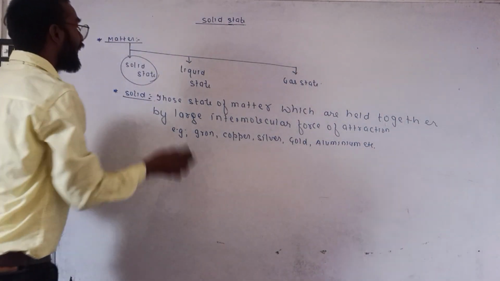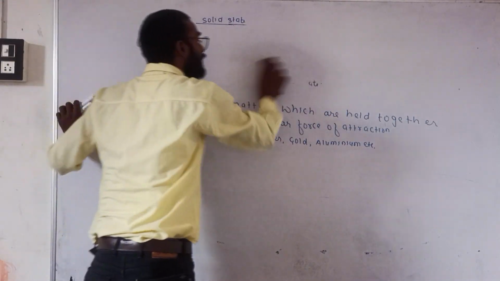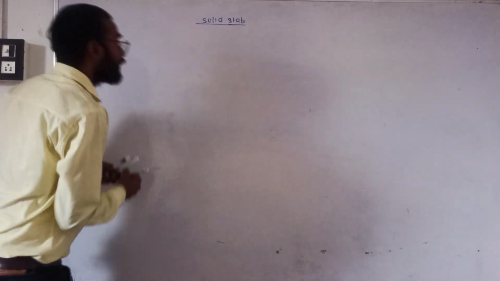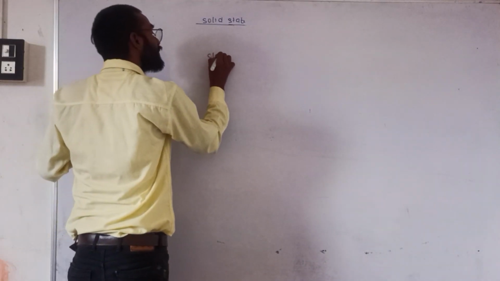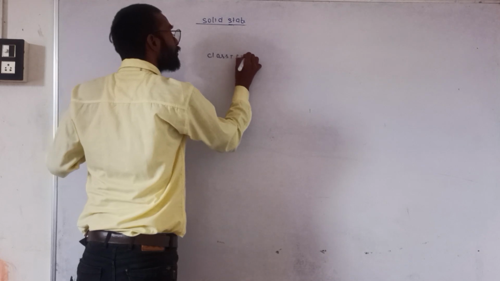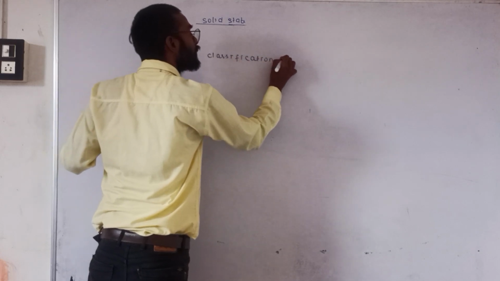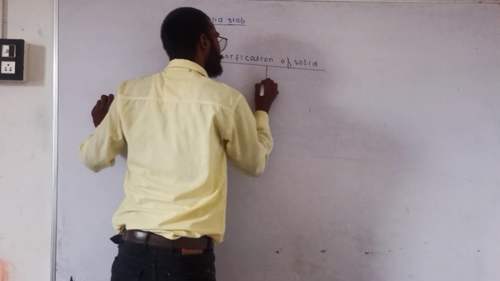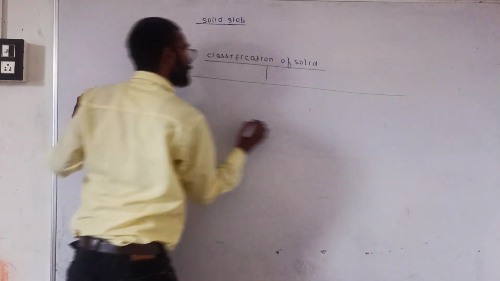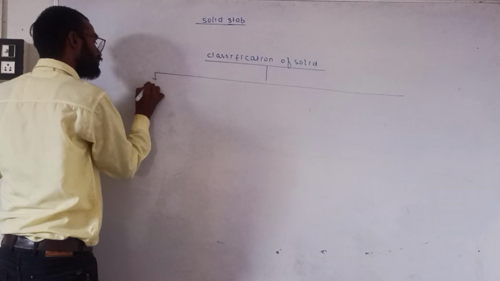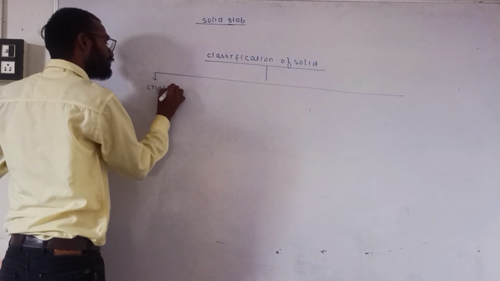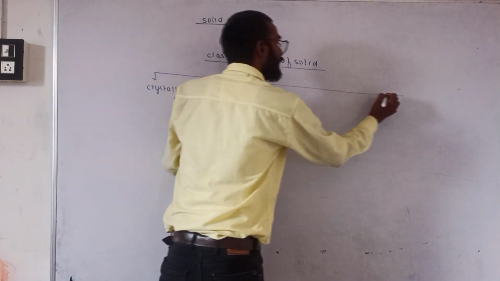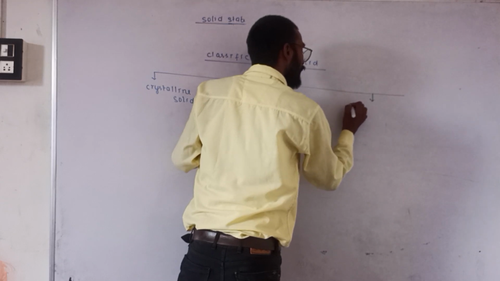Now we write the classification of solid. First is crystalline solid, another is amorphous solid.